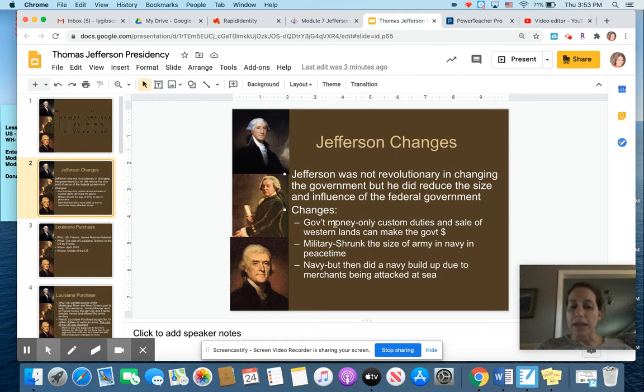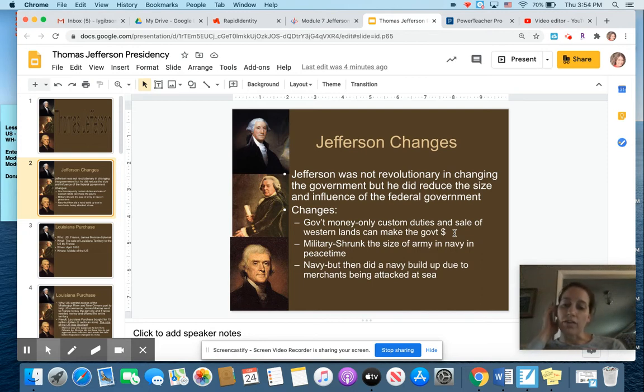So the changes that he made had to do with money. Only custom duties and the sale of Western lands could make the government money. He was very much the opposite of Alexander Hamilton, who was, national bank and taxes. That wasn't the concept that Jefferson had for how a government could raise money.